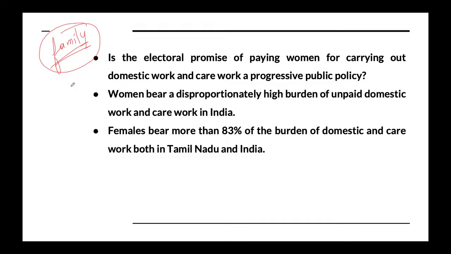One is mother, another is daughter, sister. This way many relations are visible in a family. What is highlighted by that party is that most of the responsibility, like 83% of the burden of domestic and care work, both in Tamil Nadu and India, is with the females.